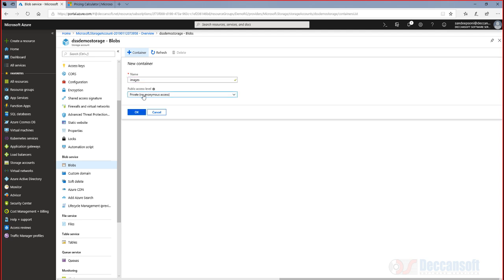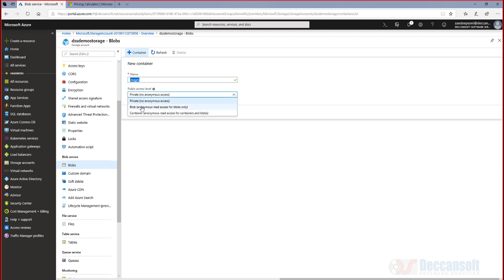Every container can be private, or can be blob access or container access. Now what is the difference between these three? Private means it is not accessible to anonymous users. For every storage account, we are going to have an access key. Only those who have the access key will be able to access content, that means blobs which are there in this container. The whole container is secured.